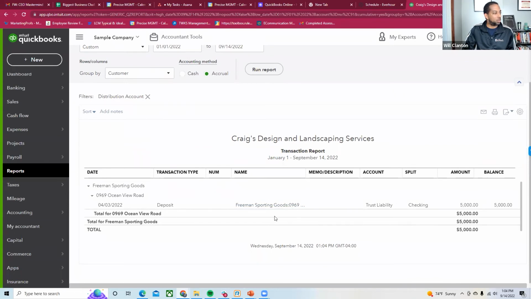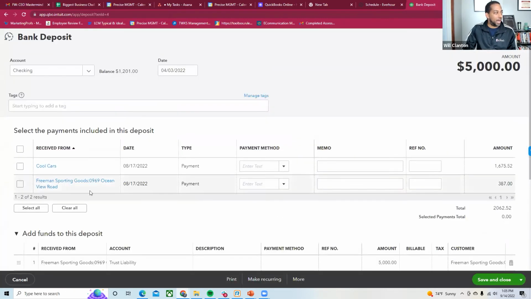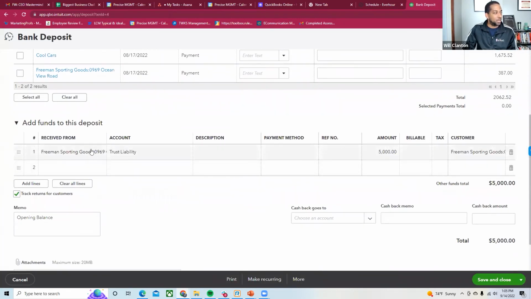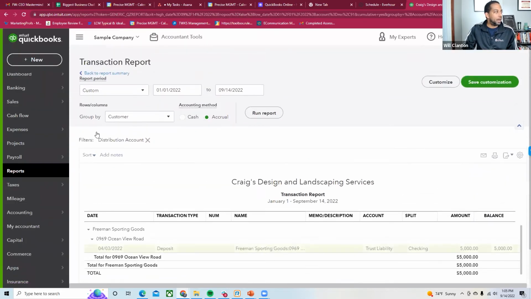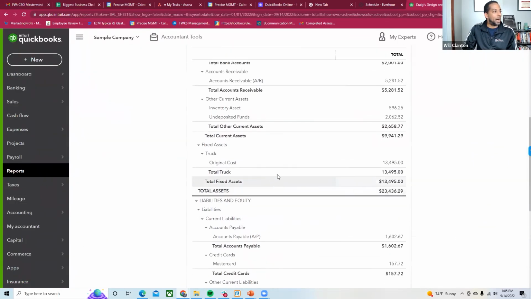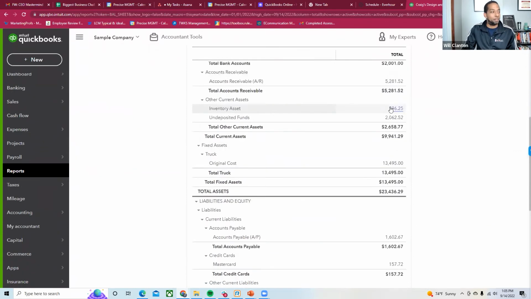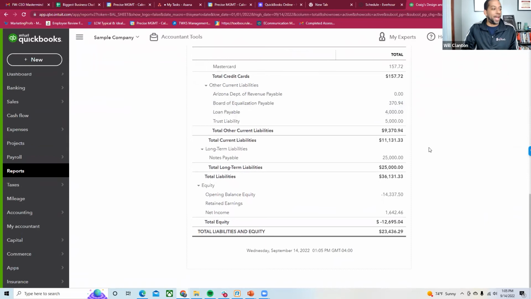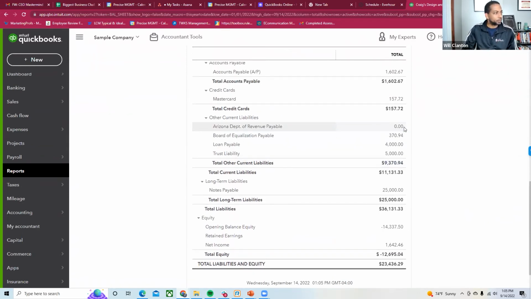So I'll know from every trust account what was the amount. QuickBooks will give me a nice report showing Freeman Sports has X dollars in his trust account if I did all the incoming money and all of the outgoing money. Okay. So I need to make sure I'm classifying in that detail for every transaction in my trust account. It needs to be the matter, it needs to be trust account, and of course the amount. And if you do that for every transaction that hits your trust account, you will be very clear at any point in time of how much money you're holding in trust by client. So you want to make sure that that is the way that you are handling trust accounts.